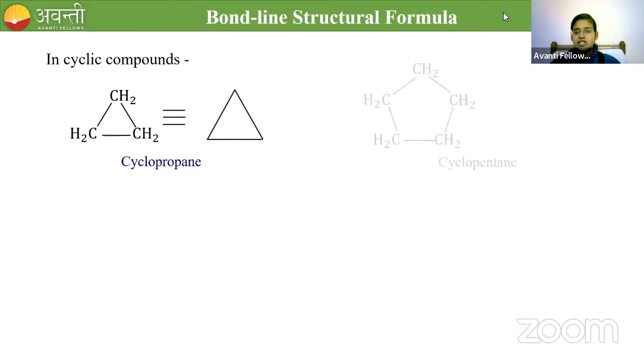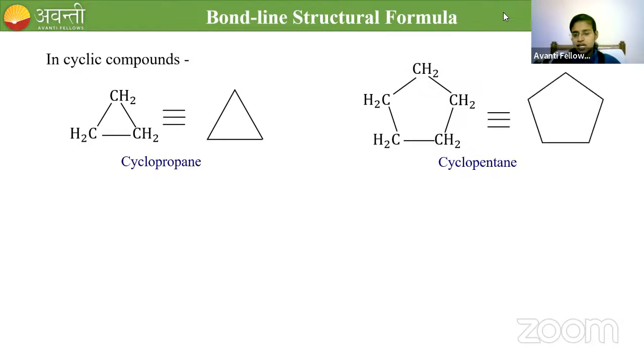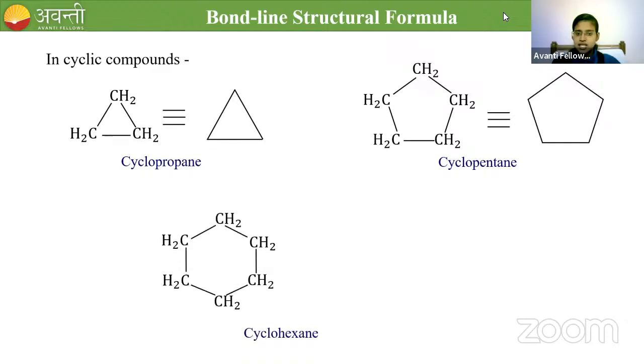Then what about this? 5 carbons arranged in a cyclic manner. Cyclopentane. So I have to draw this like a pentagon. And if I go for a 6 carbon cycle, I have to draw a hexagon. This is how you have to denote the cyclic compounds using bond line structural formula.